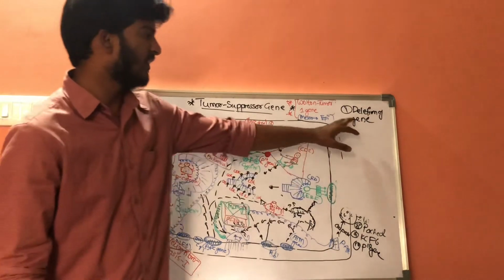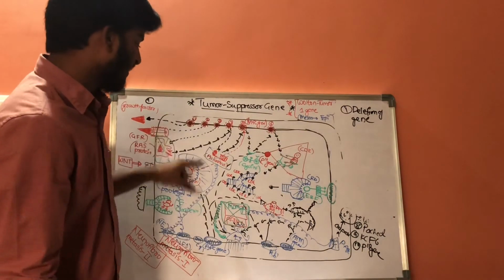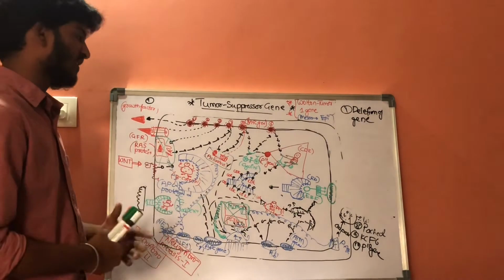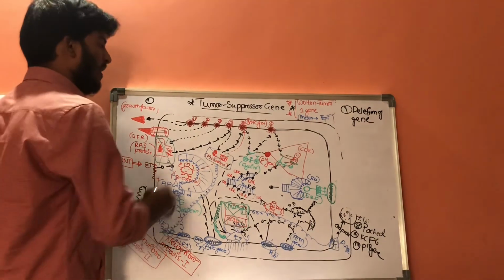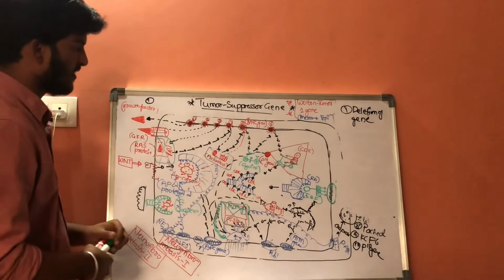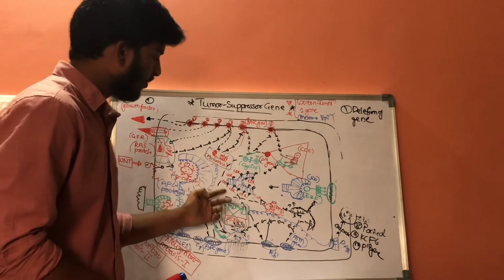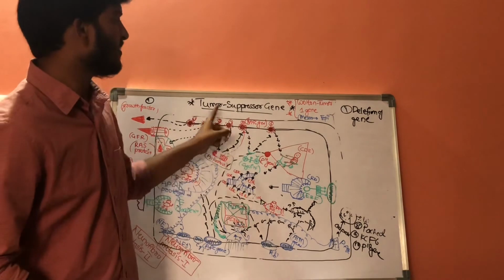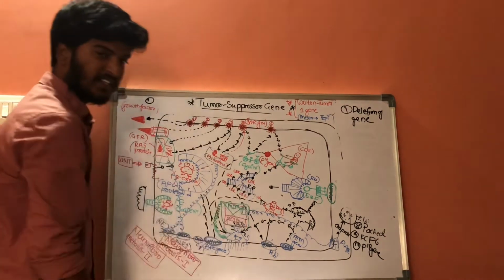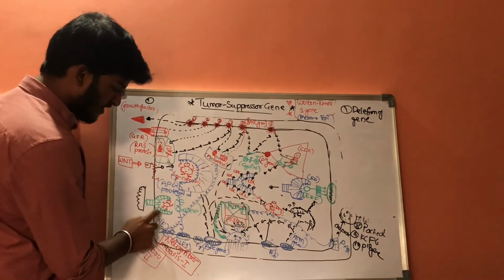That means if the gene is deleted, then the action of these tumor suppressing genes will get decreased. Whenever there is a decrease, then proto-oncogene action will get increased. If there is overaction of proto-oncogenes, there will be more production of cyclin-dependent kinases. So if these tumor suppressing genes are deleted, there will be no production of these RB genes, and there will be no production of these APC genes, and there will be no production of these E-cadherins.